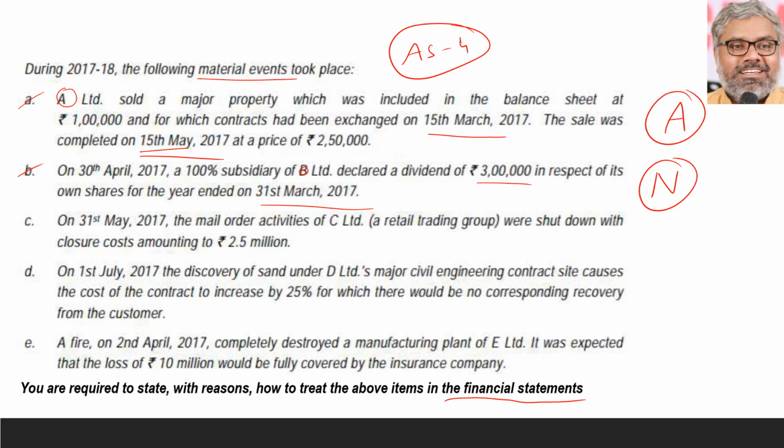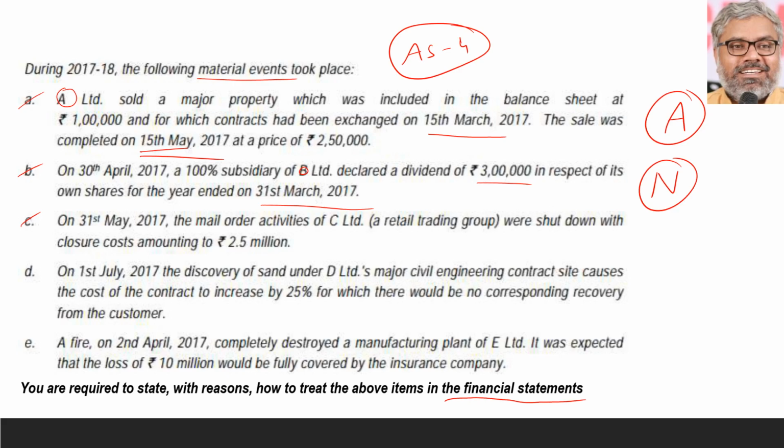Because there is no obligation for the subsidiary to pay dividend to the holding company. There is nothing like that. So the condition did not exist on the balance sheet date, because the declaration of dividend only happened on 30th April, after the balance sheet date. So it is a non-adjusting event. At the maximum, we can just show it as a note. Otherwise, there is no need to adjust the financial statements of B Limited for the year ended 31st March 2017.